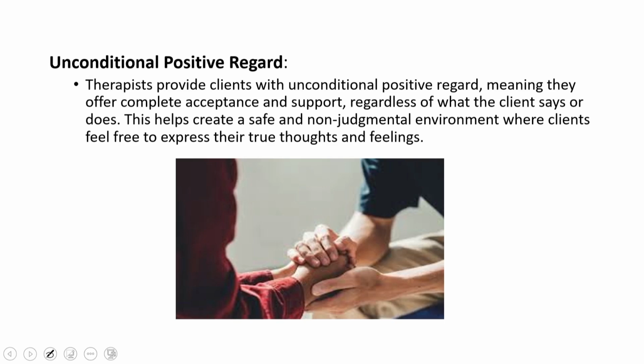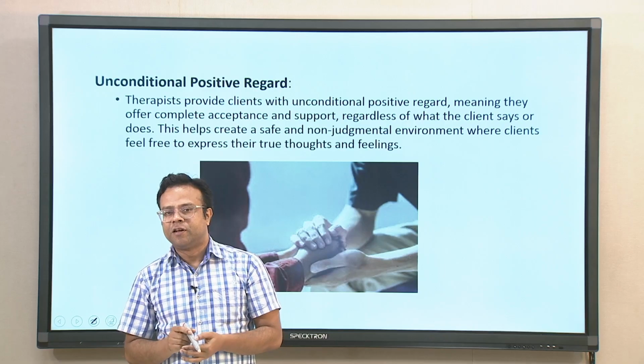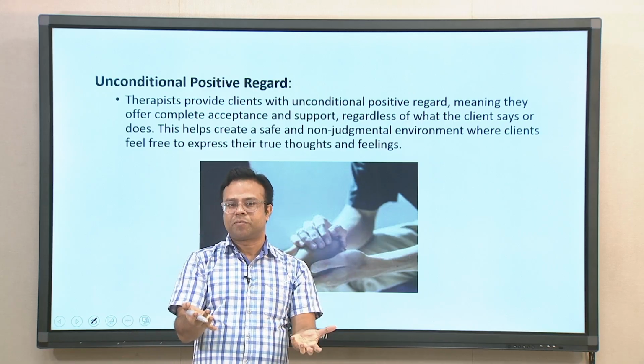As an individual, you are accepted completely. That does not mean the person will not say anything if you do something bad. The only thing is that as a person you will be completely accepted regardless of what the client says or does. Everybody may have many positive and negative dimensions, but you are accepted as a person. You may be guided to do the right thing and so on, but that is a different thing.